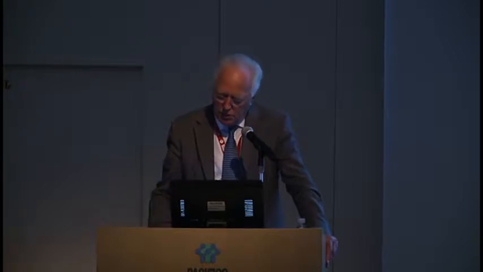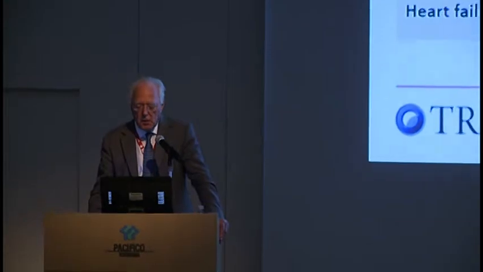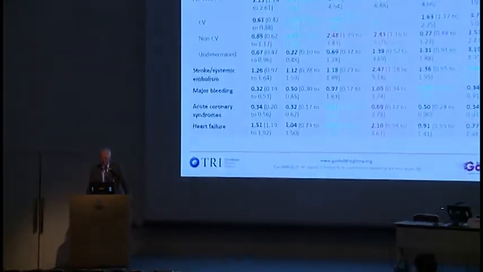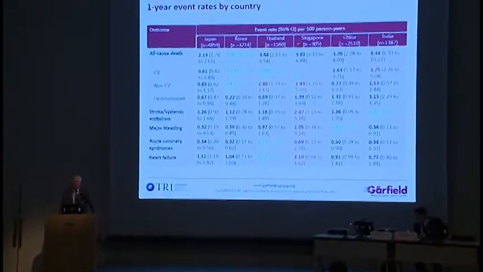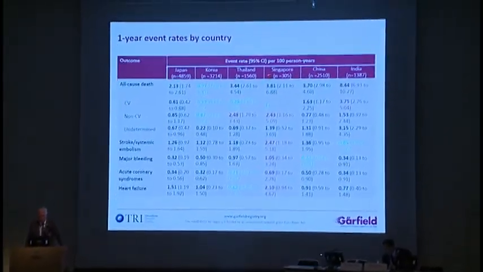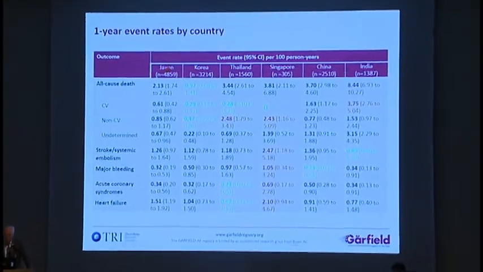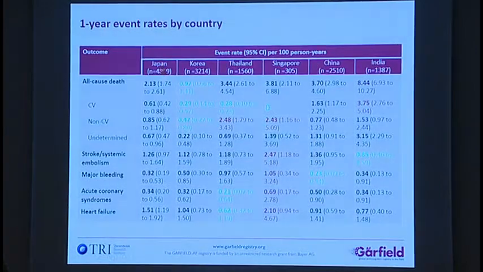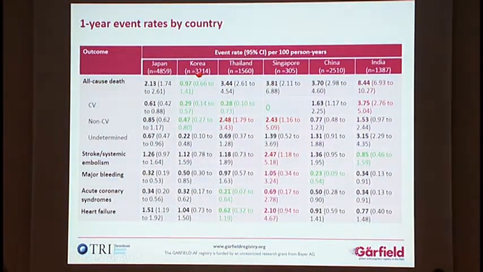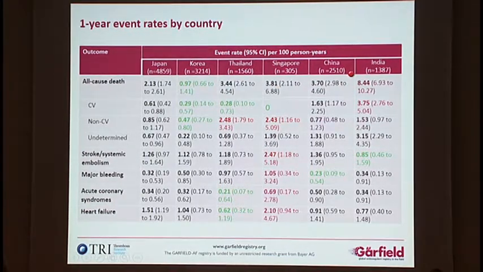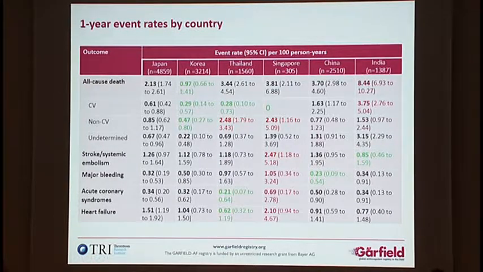Let me also remind you that the population sizes in these different countries are quite different. For example, as you would expect, the size of the population in Singapore is nothing like as large as it is in some countries. The largest recruiter in GARFIELD was Japan, with almost 5,000 patients, and there were some 3,200 patients from Korea. Thailand had 1,500 patients, China 2,500, and India almost 1,400 patients.